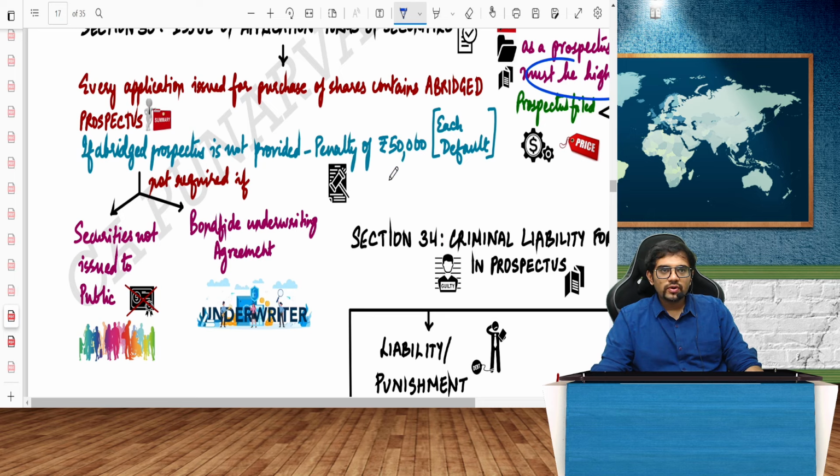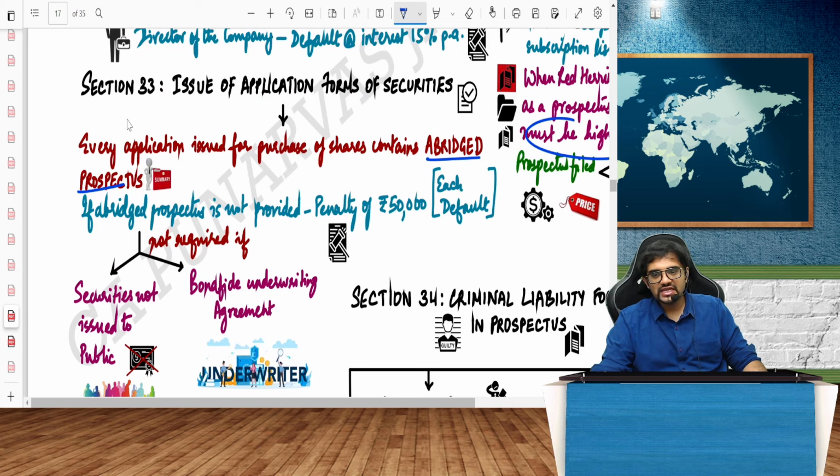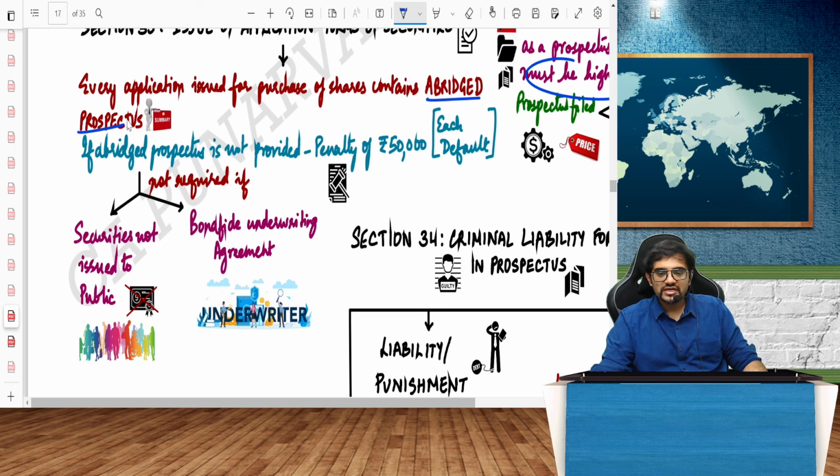Now, the prospectus will be some 400-500 pages. Every time should I give this 400-500 pages? The answer is no. That is why there is one more thing called abridged prospectus. Abridged prospectus is a condensed prospectus which contains the salient features, the important features of the prospectus. So that definitely should be filed. If that should be provided and it is not provided, 50,000 penalty.